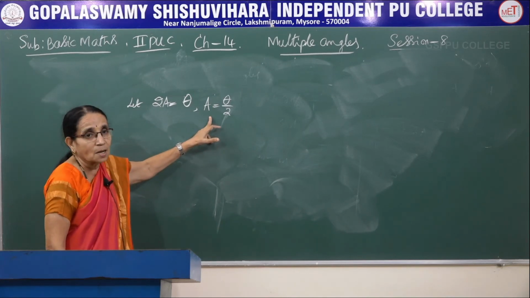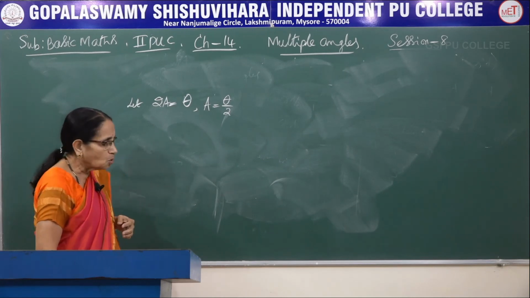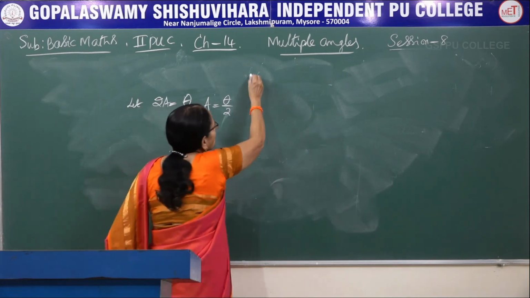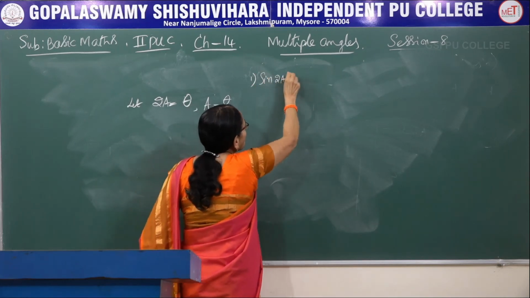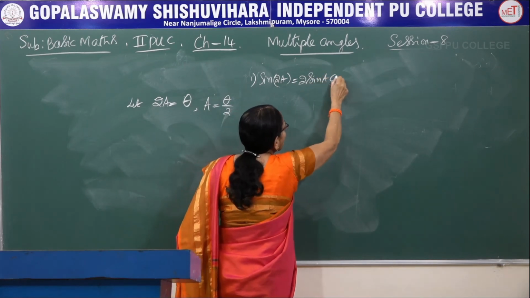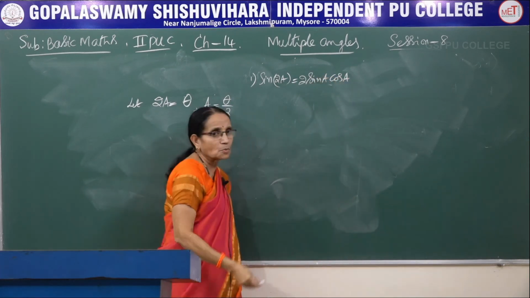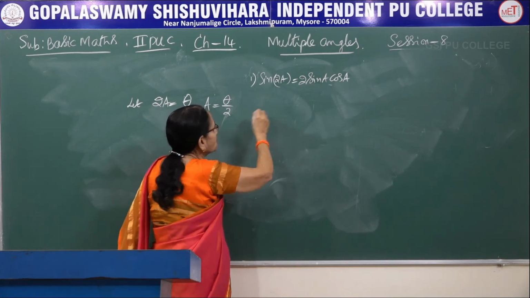Wherever A is there, replace it by theta by 2, so that you will be getting a new set of formulae. What was the first result we had? Sine of 2A is equal to 2 times sine A into cos A. That was the first formula I gave in the previous session. Replace 2A by theta.